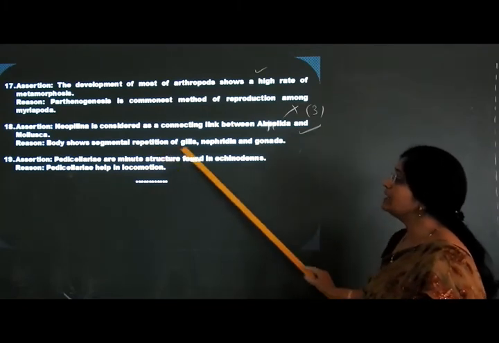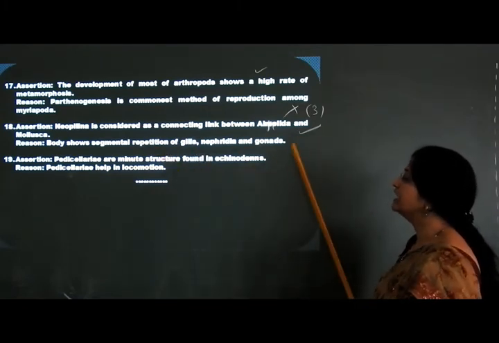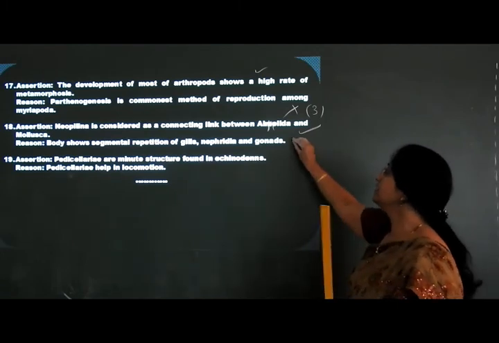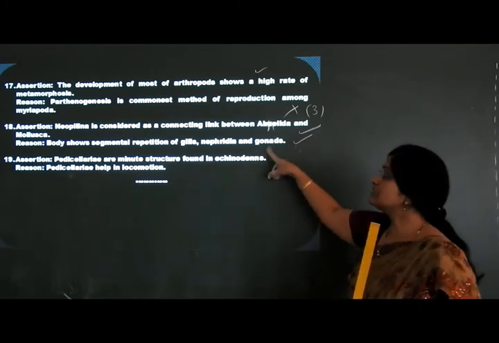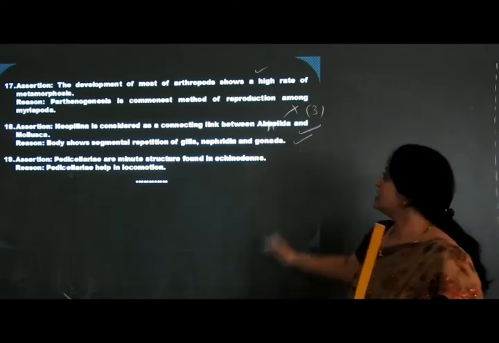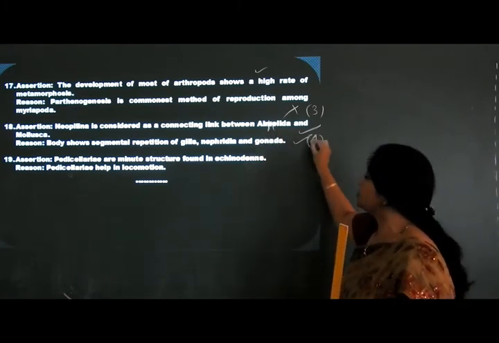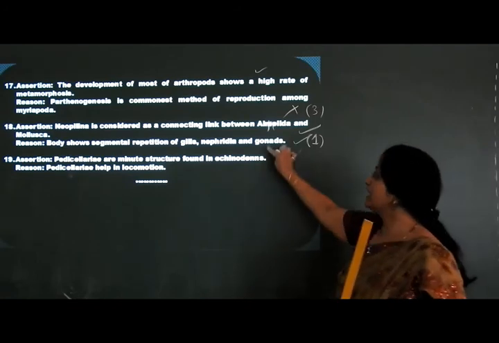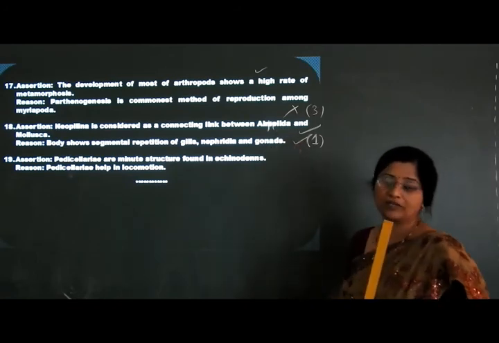Body shows segmental repetition of gills, nephridia and gonad. That means internal segmentation is seen. That's why it is considered as a connecting link between Annelida and Mollusca. Hence, this is the first option we have to choose. That is the correct explanation for the first one.